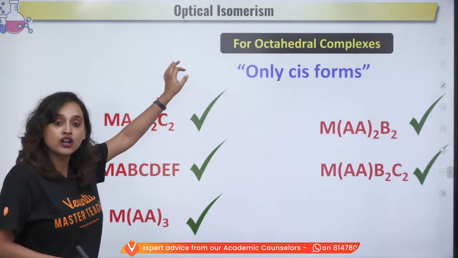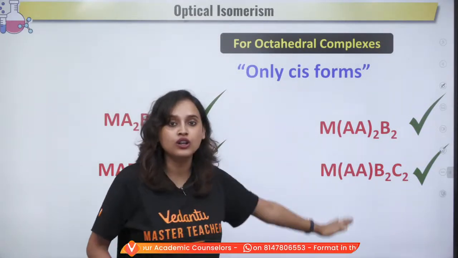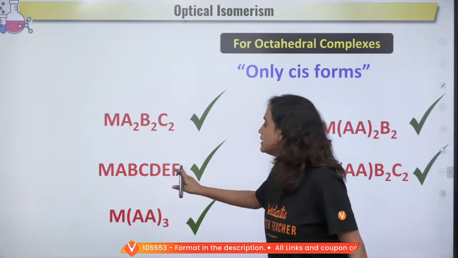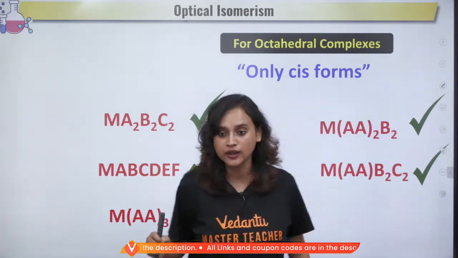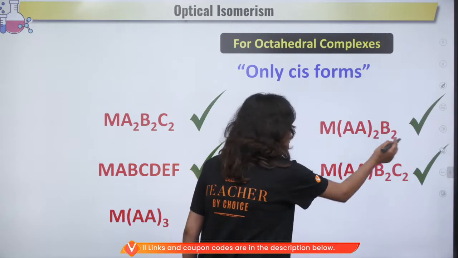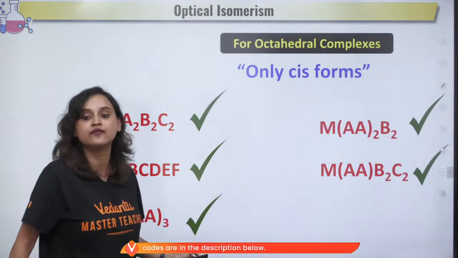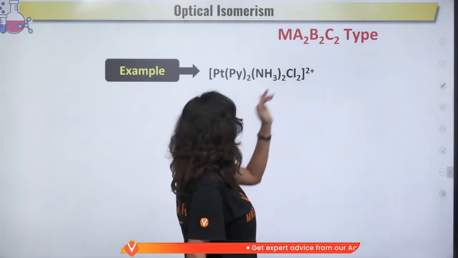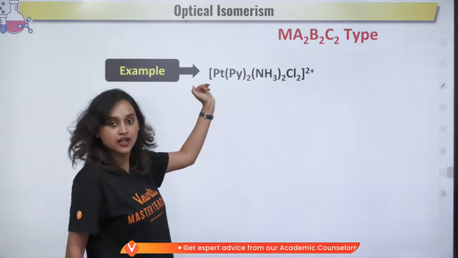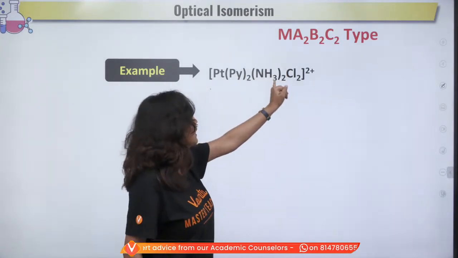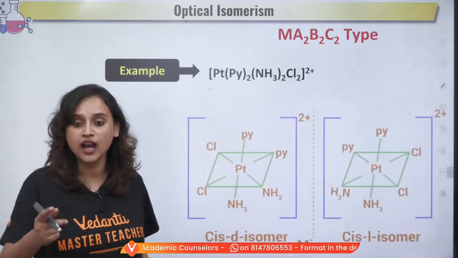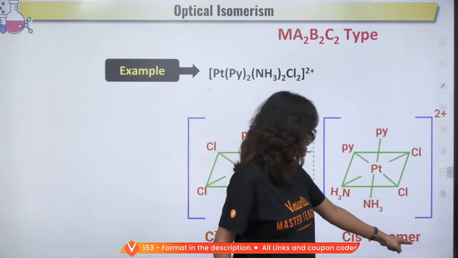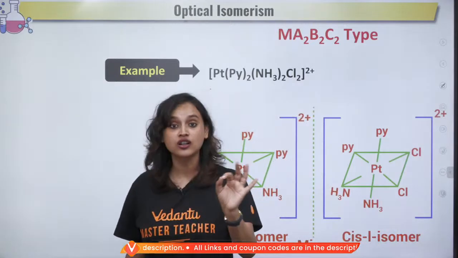But if it is octahedral, then you will see it only in cis forms. You will see it everywhere: MA2B2C2, MABCDEF, MAA3, then you have MAA2B2 or MAAB2C2. You will see it in every which way. So MA2B2C2 type, this is your example: Pt(pyridine)(NH3)Cl2 and so on. So what will happen? Here, you will have cis D isomer or you will have cis L isomer. This does not occur with the trans ones.